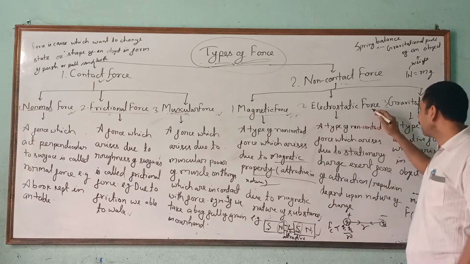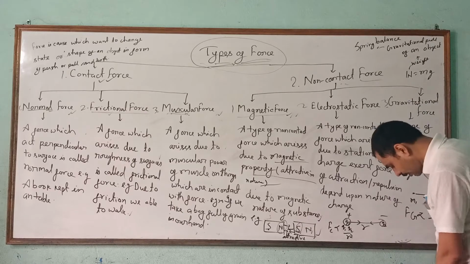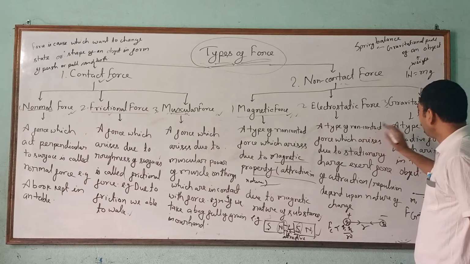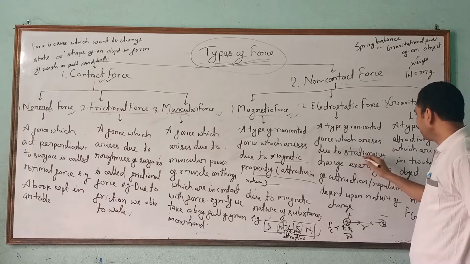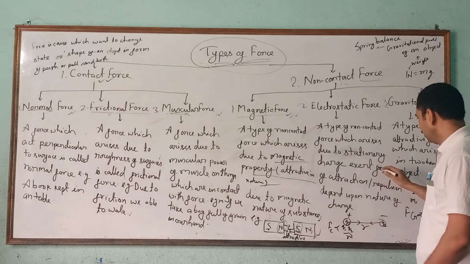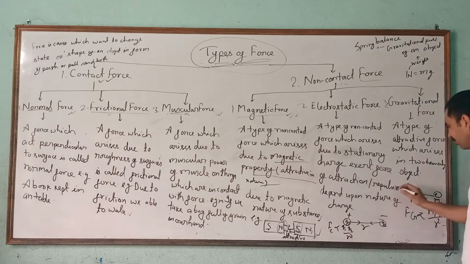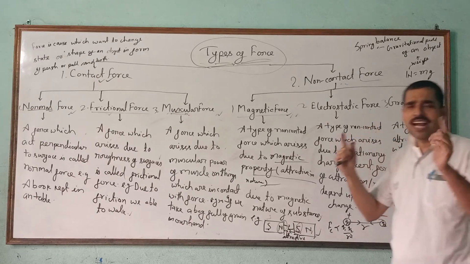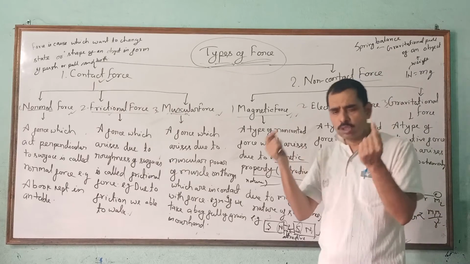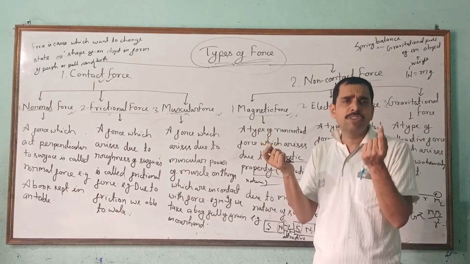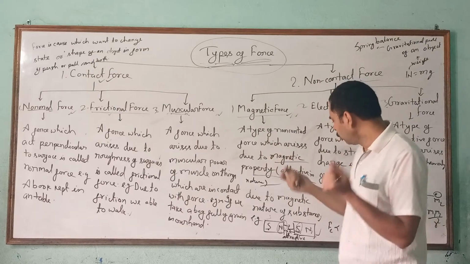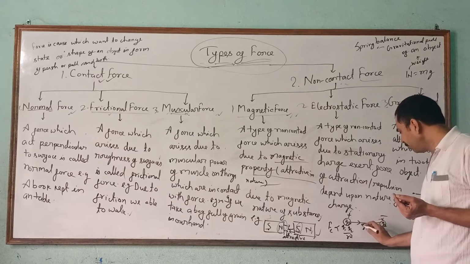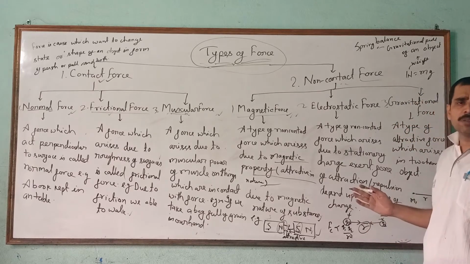The second one is electrostatic force. Electrostatic force is a type of non-contact force which arises due to stationary charge. It exerts a force of attraction or repulsion depending upon the nature of the charge. A charge at rest is called a stationary charge. When both charges are at rest and separated by a distance r, r is the distance between them.